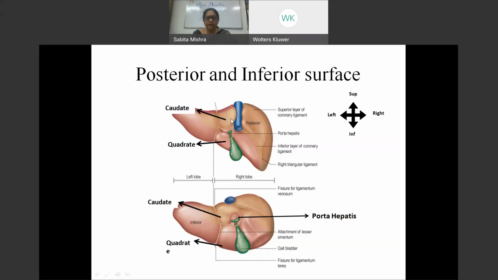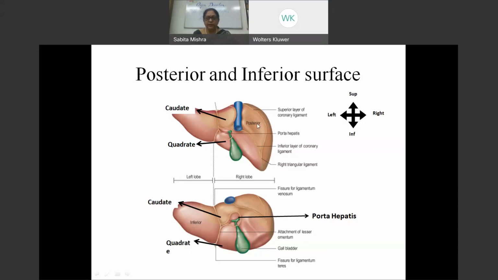So we have the two lobes, which are again covered by peritoneum. As they reflect, it comes and covers the porta hepatis, but the fissures which are present, the fissure for the ligamentum teres, fissure for the ligamentum venosum, this part of the porta hepatis and the IVC and the fossa for the gallbladder have no peritoneum in them. They are called the bare area of the liver.